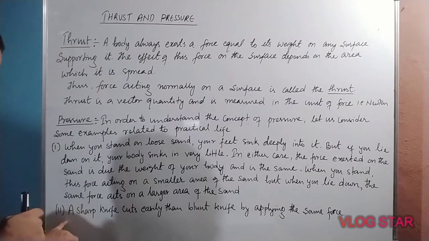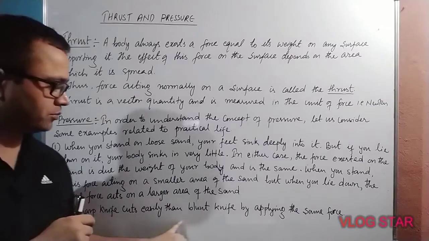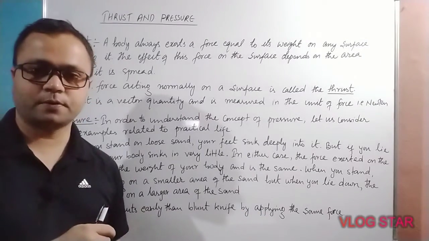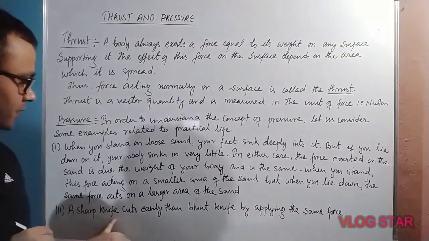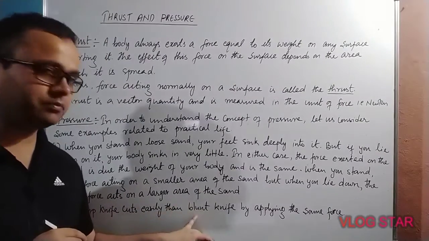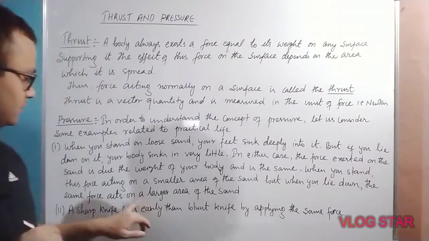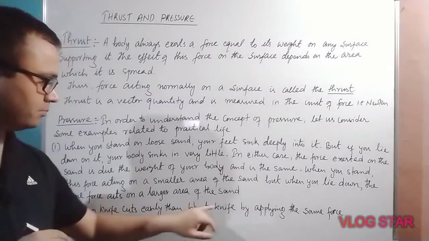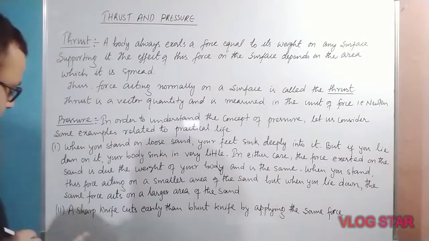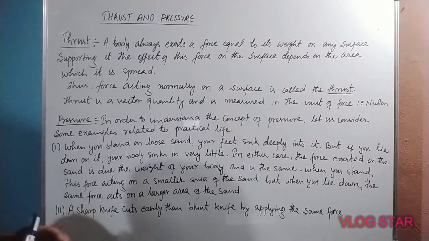Now example number 2: a sharp knife cuts more easily than a blunt knife when the same force is applied. If you apply the same force with a sharp knife and a blunt knife, the sharp knife can cut easily as compared to the blunt knife. So this is the second example. Now we can consider 4 examples.